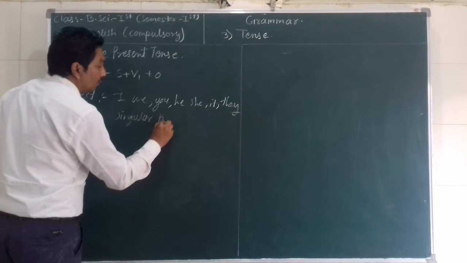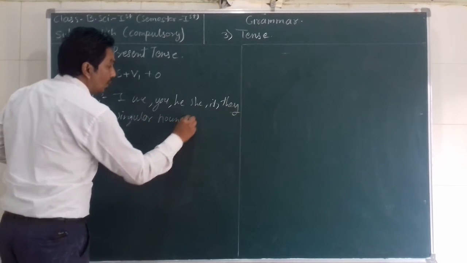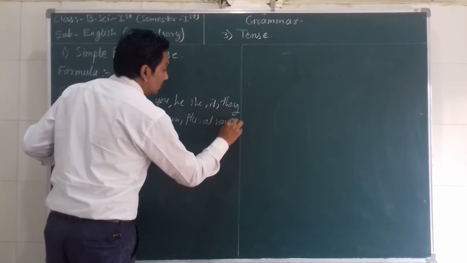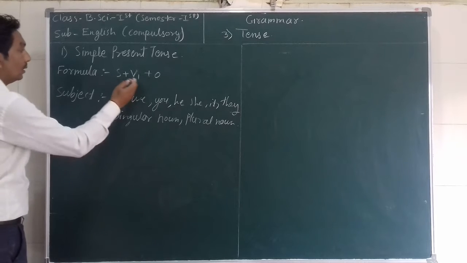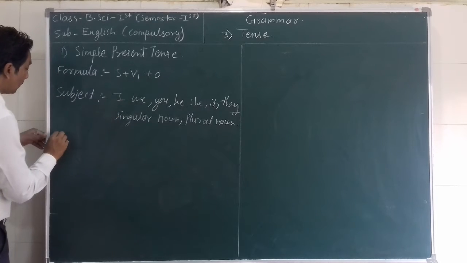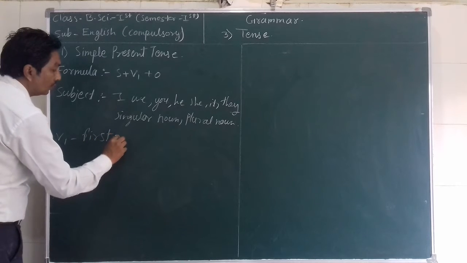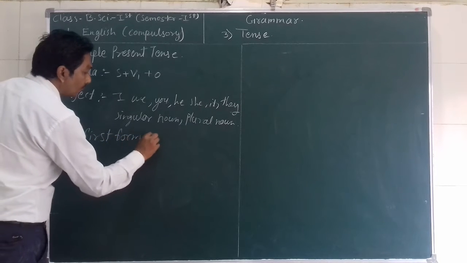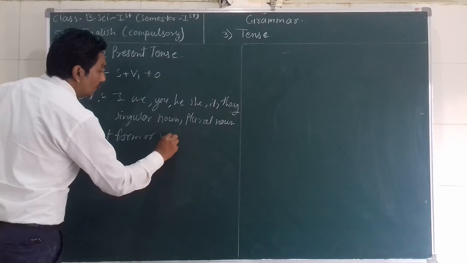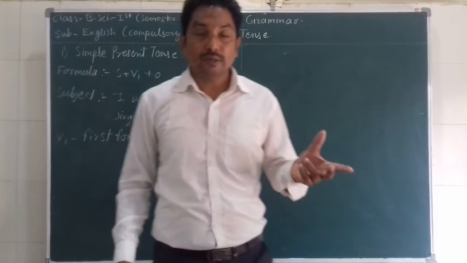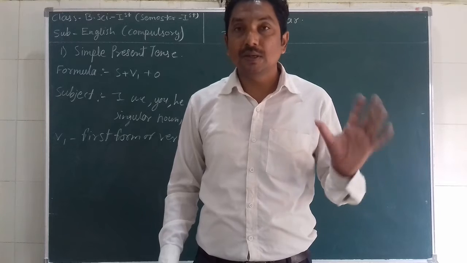A singular noun or plural noun. These are all subjects. V1 means the first form of the verb. V2 means the second form of the verb, the past tense of the verb.